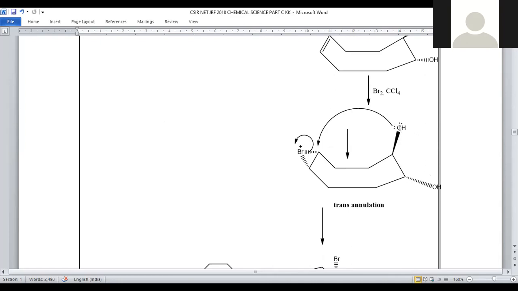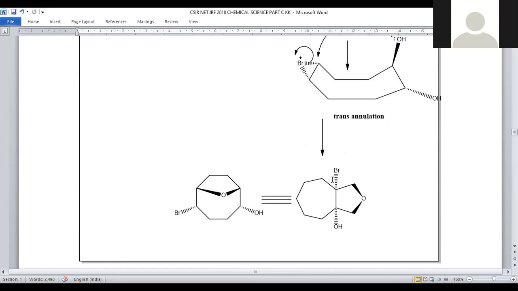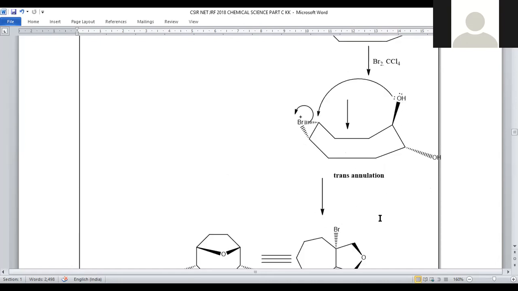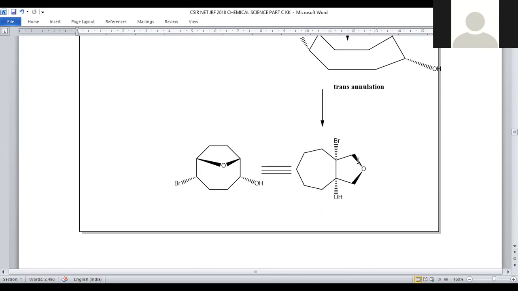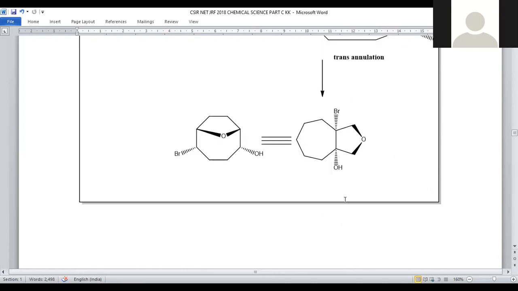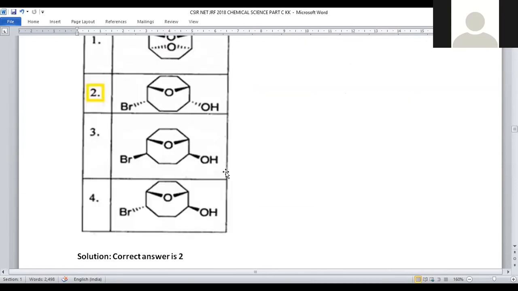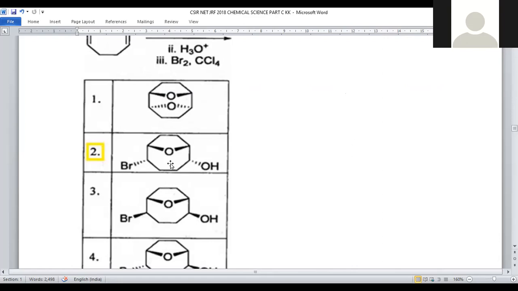The lone pair of electrons present on the oxygen is used to cyclize the ring, with subsequent bond shifting towards bromine, and that bromine will be away from the Vr. Here we got the new bond formation with oxygen, having the bond towards the Vr. That's why the epoxide will be generated towards the Vr. So already one OH is there, which is away from the Vr. Here you have another OH which is away from the Vr. We can represent the same compound in the form of this epoxide, which is towards the Vr, with a bromo and OH, both away from the Vr. This is the stereochemistry of the final product, represented in option number 2.